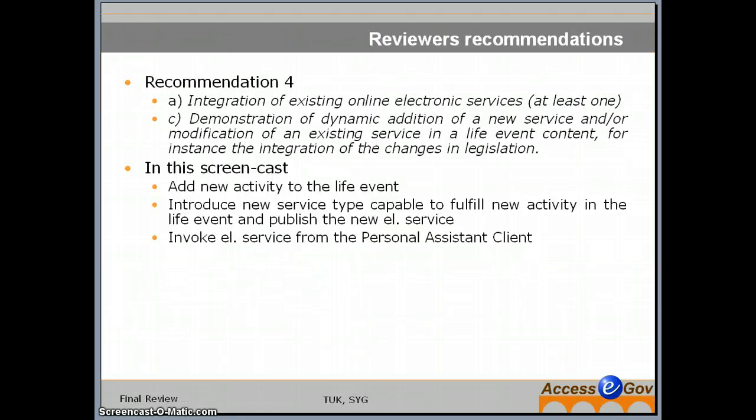In my presentation I will mainly react to comment number 4, which was related to the integration of electronic services and dynamic modifications of the live event processes. I will demonstrate how a new activity can be added into the live event process, and then I will introduce a new service type and publish a new electronic service. Finally, I will demonstrate how the electronic service can be invoked from the personal assistant client.